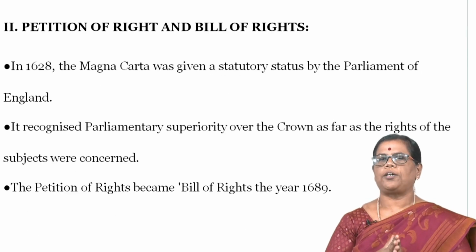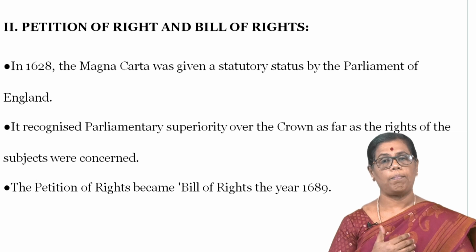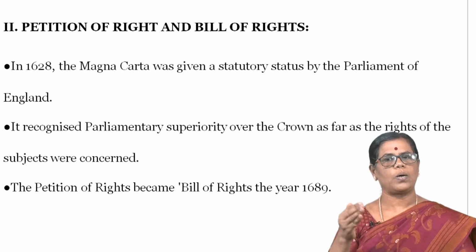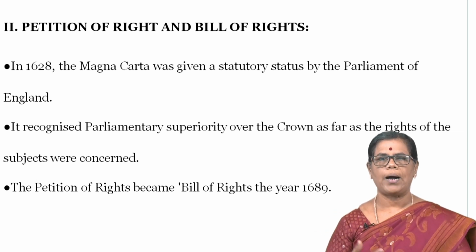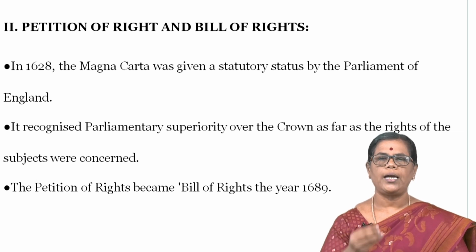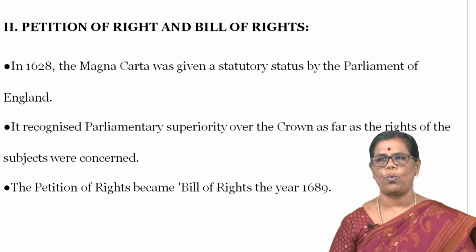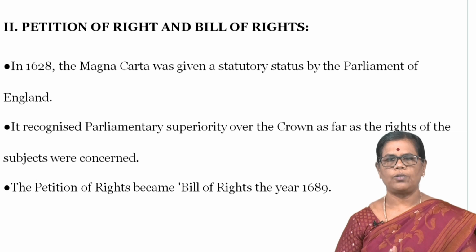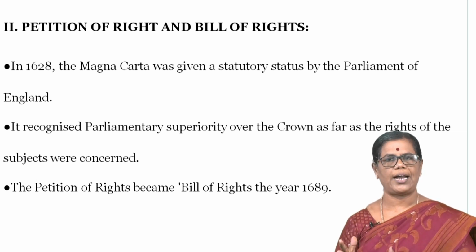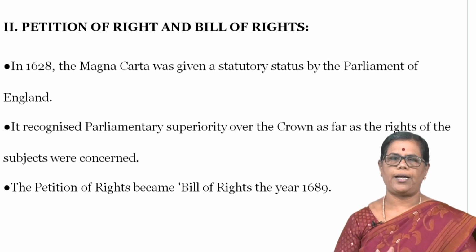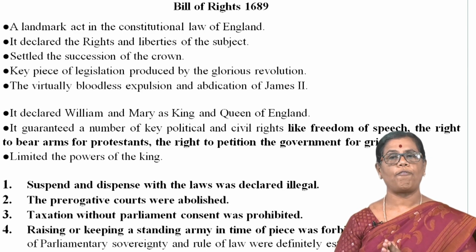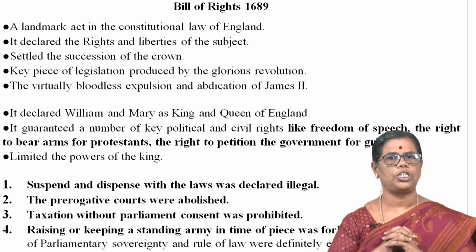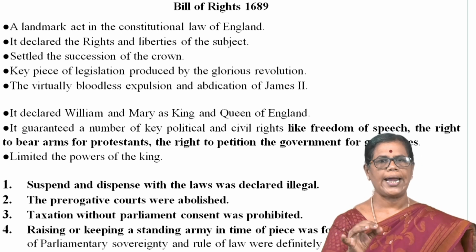And after the Petition of Right, another important document in British Parliament, that is the Bill of Rights. In 1628, the Magna Carta was given a statutory status by the Parliament of England. It recognized the parliamentary superiority over the crown as far as the rights of the subjects were concerned. So, the Petition of Right became the Bill of Rights in the year 1689. This is another important document of all times. The Bill of Rights, a landmark act in the constitutional law of England. This is a great landmark.